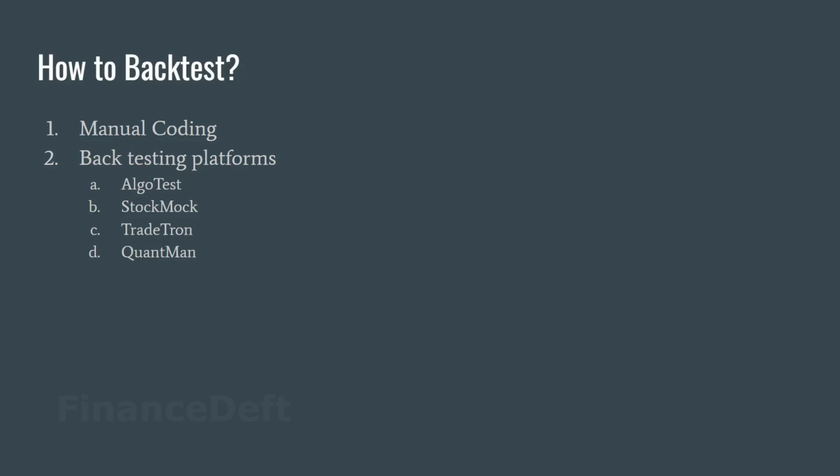The second thing about manual coding is you have to have data. The historical option data is not freely available. It is very expensive. You'll have to buy from different vendors. I have never bought from any vendors. I just heard that it is very expensive. So that is the problem with doing backtesting using manual coding.